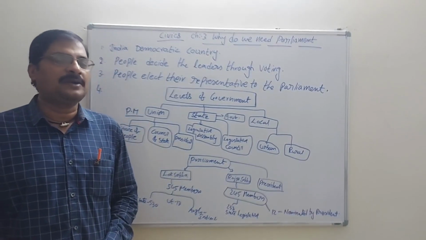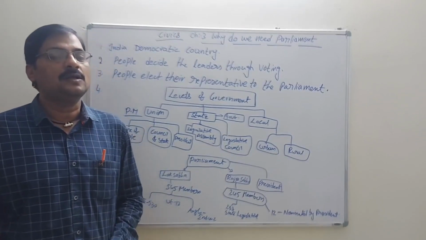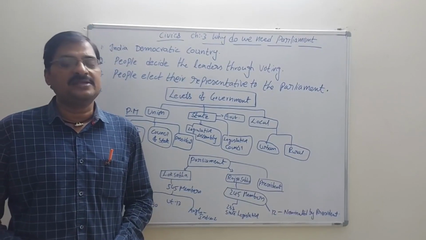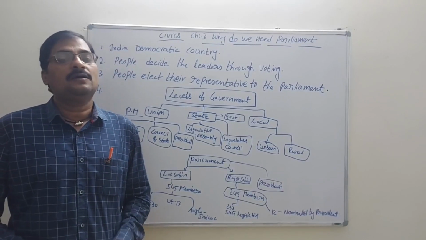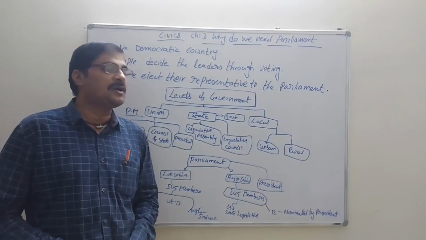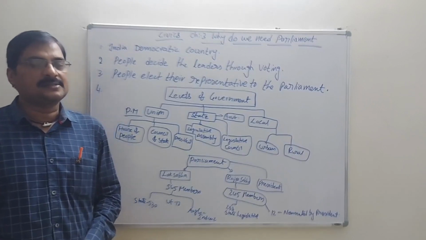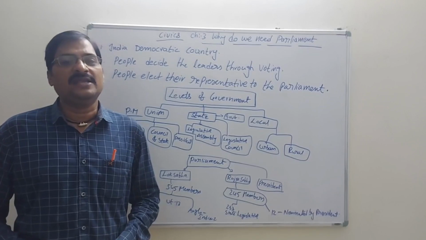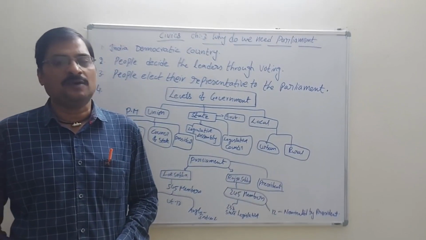Take the example of Visakhapatnam. In Visakhapatnam we have two kinds of areas: rural areas and urban areas. Rural areas are the villages and urban areas are the cities. So in Visakhapatnam there are cities and also villages in the same district. At the state level also we have many cities and many villages. All the cities come under the municipality only.